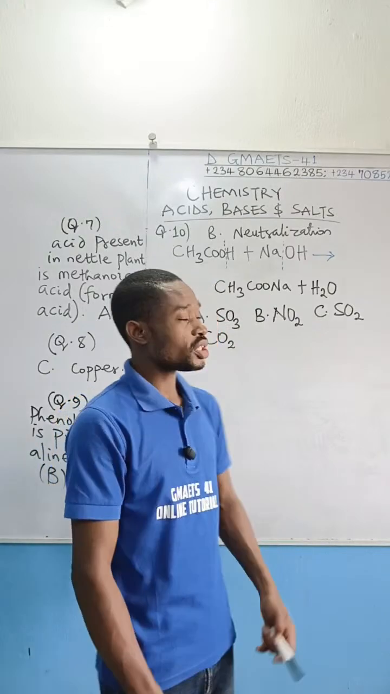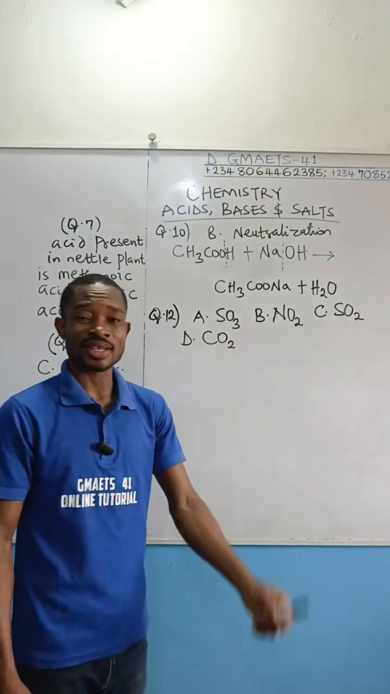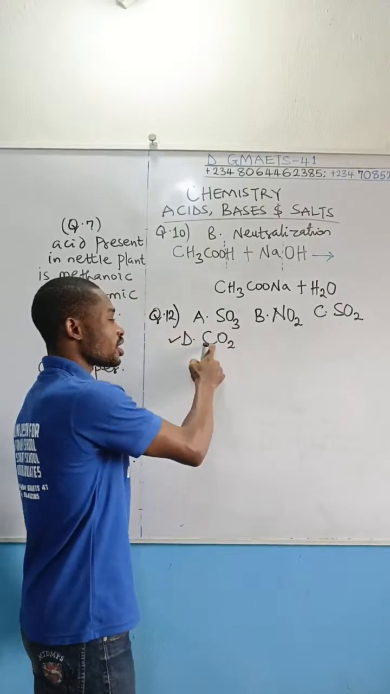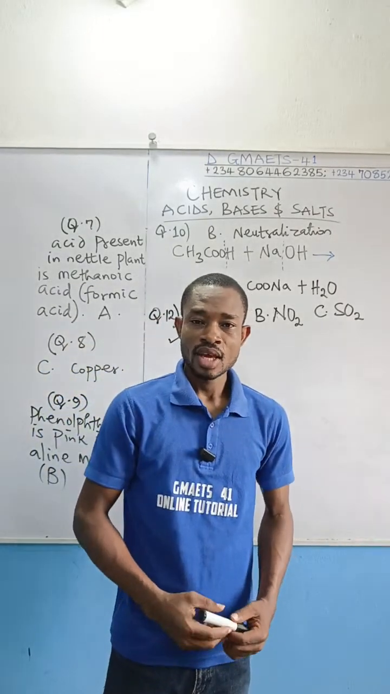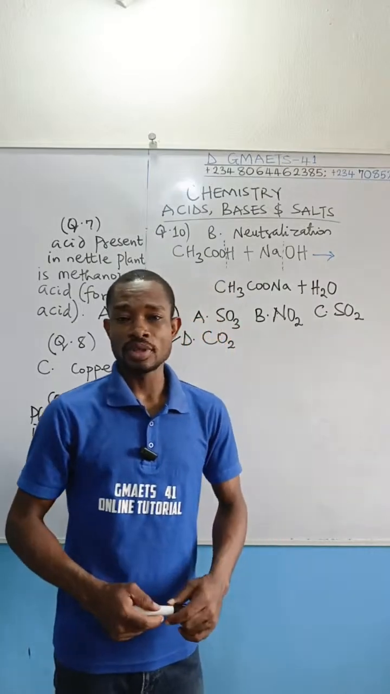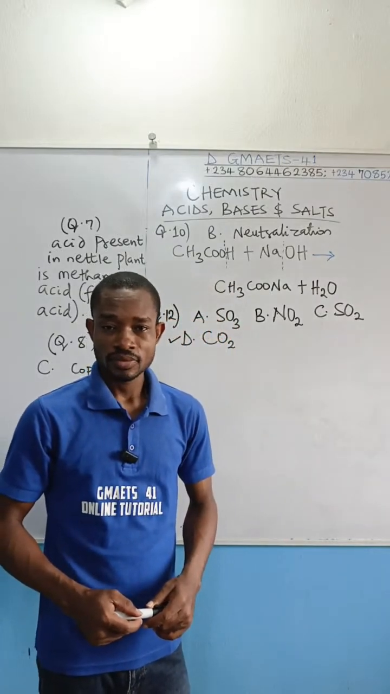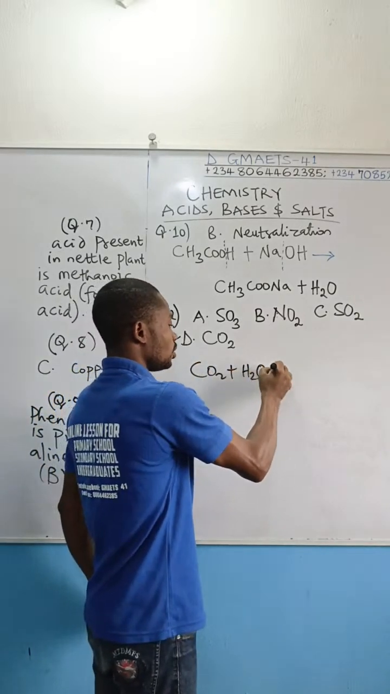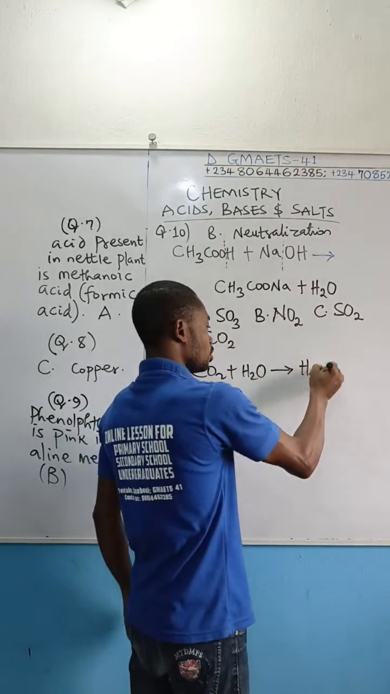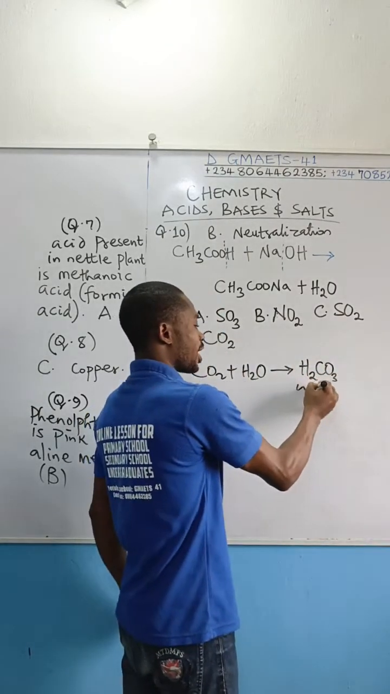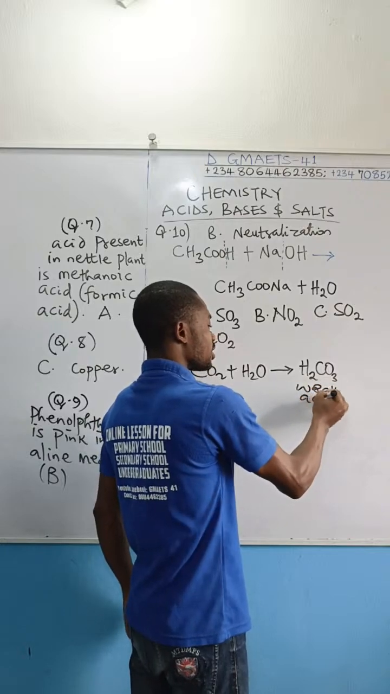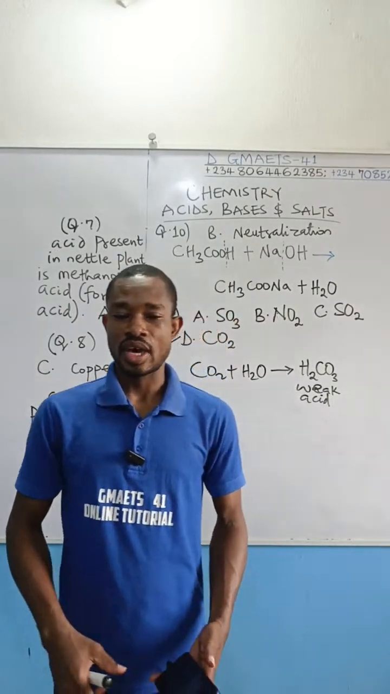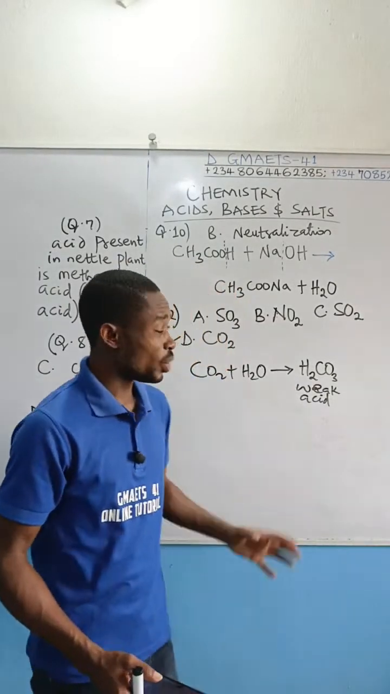So the question now is, which of these will produce a weak acid? It is CO2. If you dissolve CO2 in water, you are going to produce carbonic acid, hydrogen trioxocarbonate 4 acid. CO2 plus H2O gives you H2CO3. This guy is a weak acid, one of the well-known weak mineral acids.